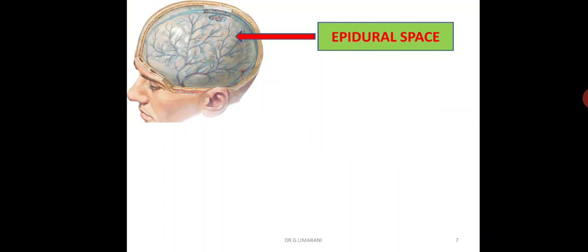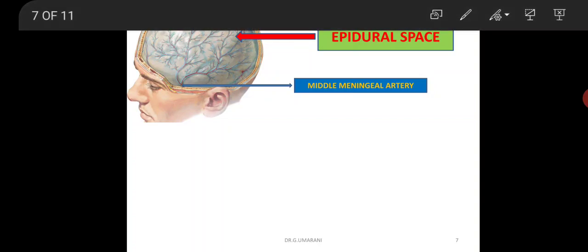In the epidural space, you can observe the middle meningeal artery. This middle meningeal artery is a branch of the first part of the maxillary artery, and we can see two branches, the anterior branch and the posterior branch.